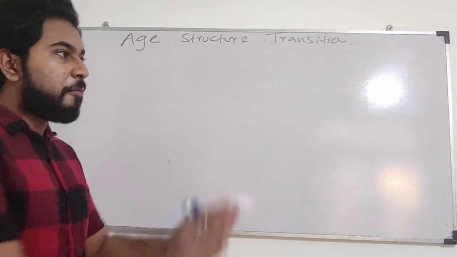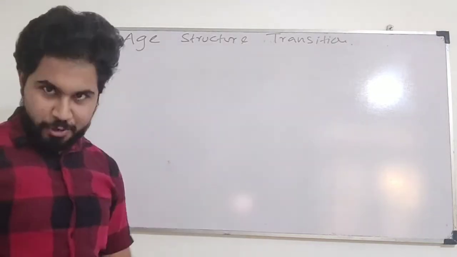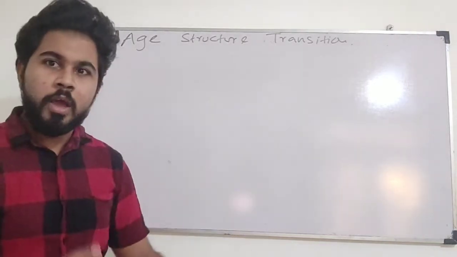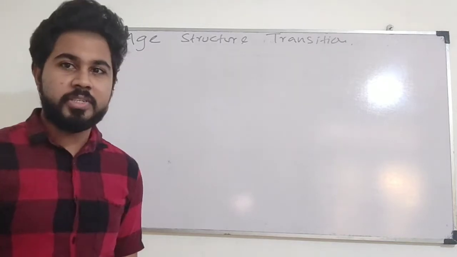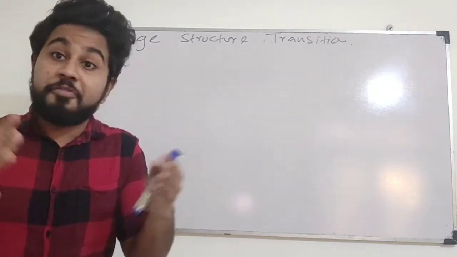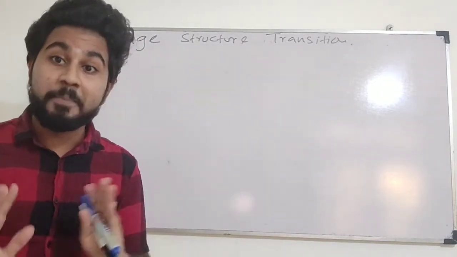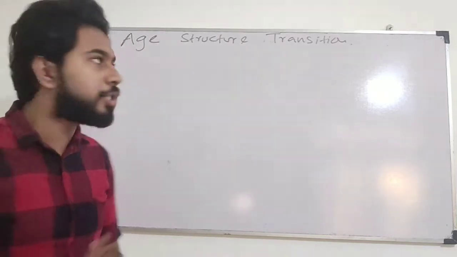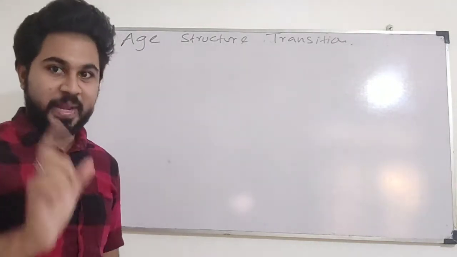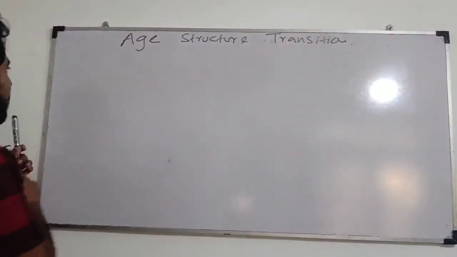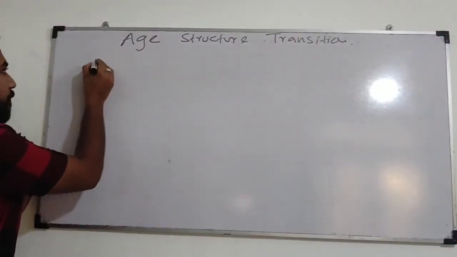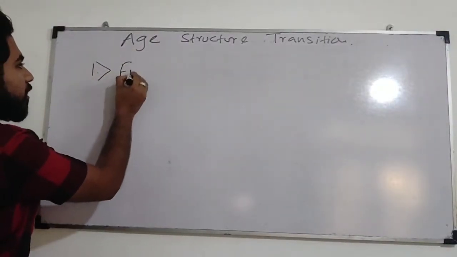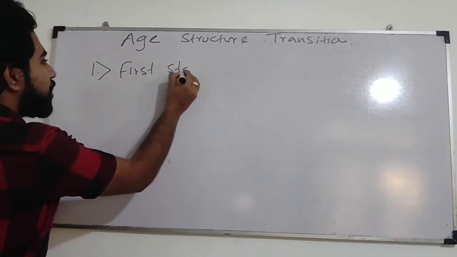That means when we analyze world history, we have three stages in which different kinds of transitions took place with regard to age structure. So the first stage is, we call it the first stage.